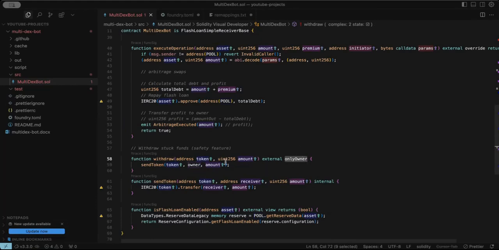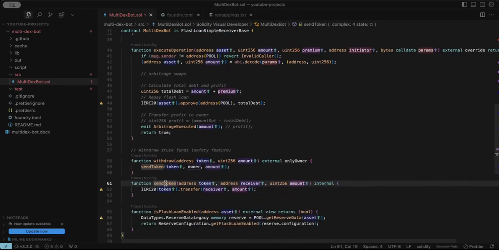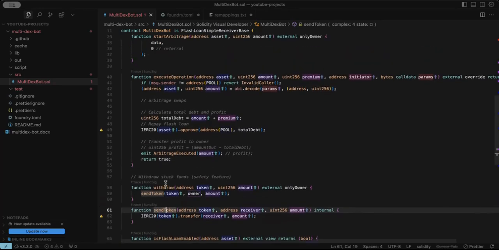Only the owner of this contract can call it. So you'll specify the token address you want to withdraw from the contract. Then this internal function sendToken transfers it to the specified address. In this case, it's going to be the owner. So yeah, it's going to be quite important when we are doing swaps.